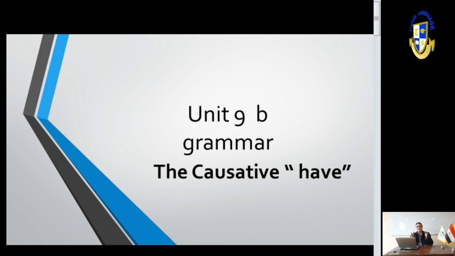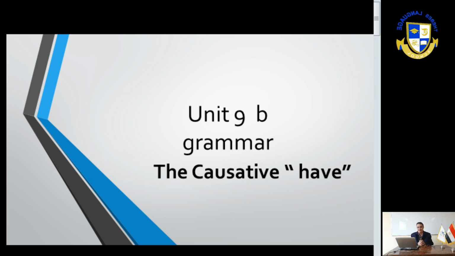Okay, so here it's the same. I have my hair cut. I have my room cleaned. We have our house redecorated. He of course has. He has his room cleaned every week, means the servant cleans it. She has, for example, her hair dyed every 3 months, and so on.